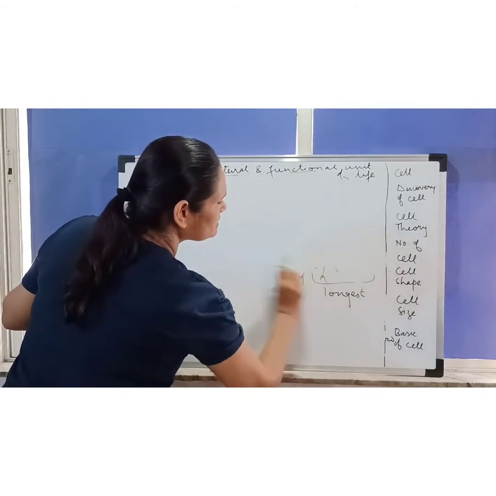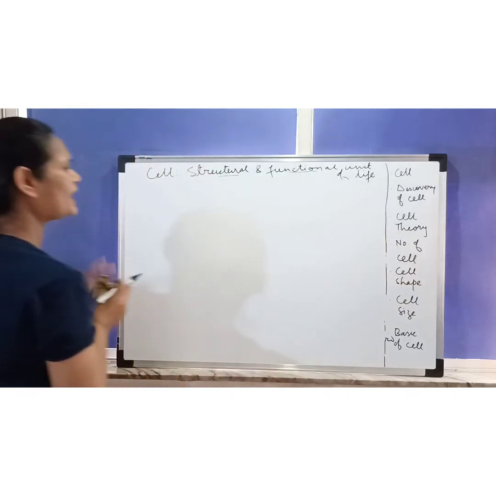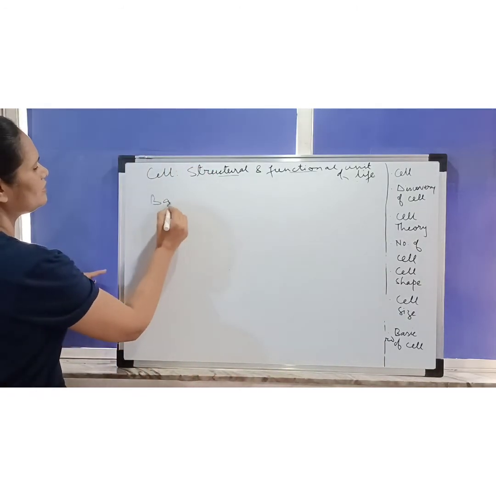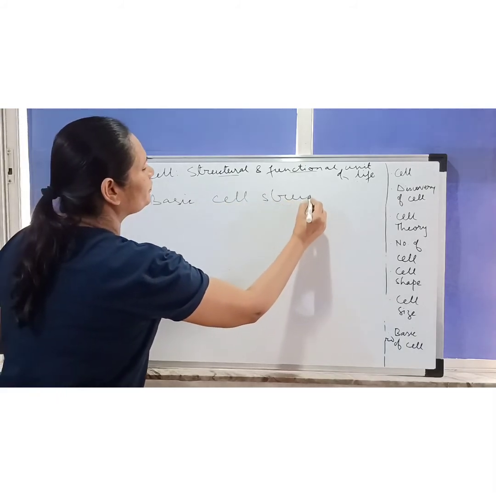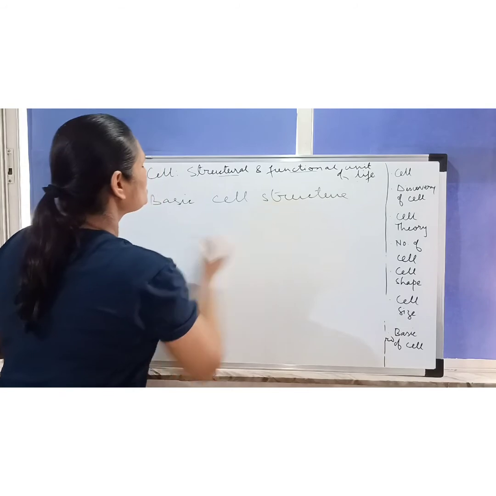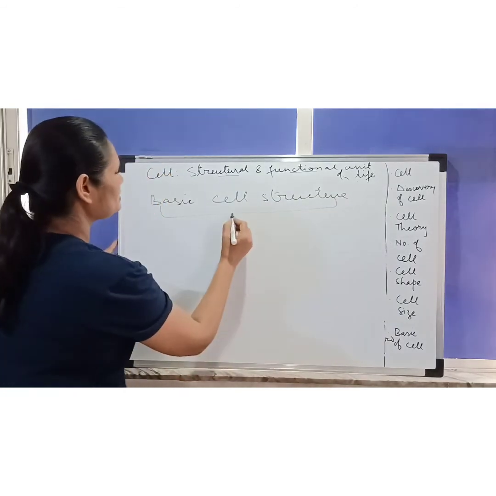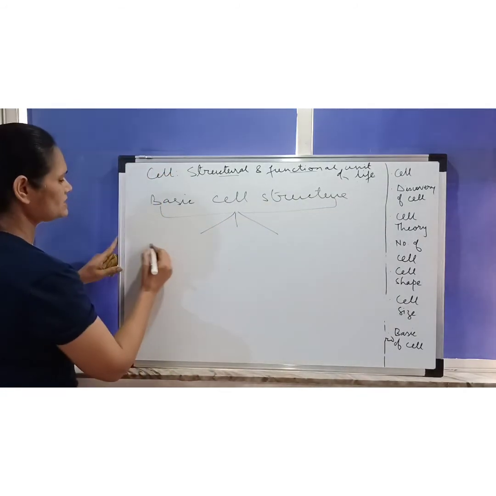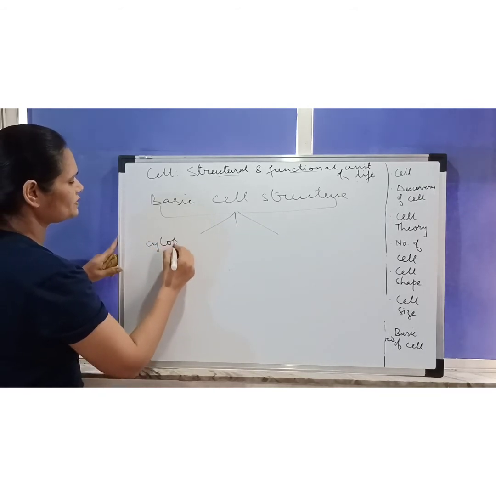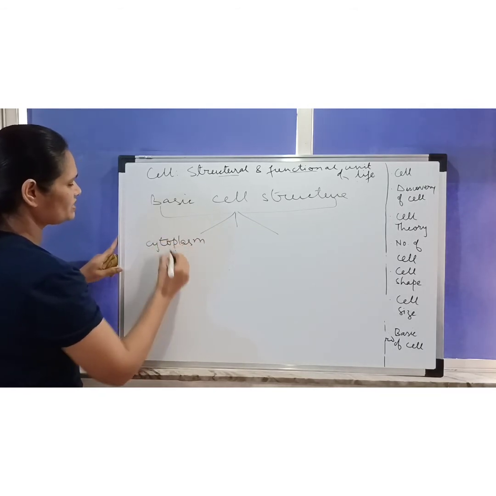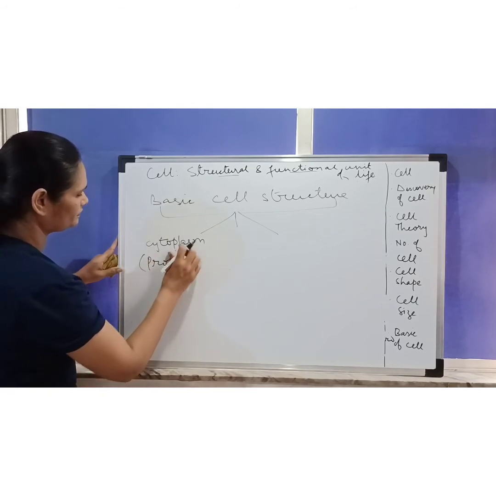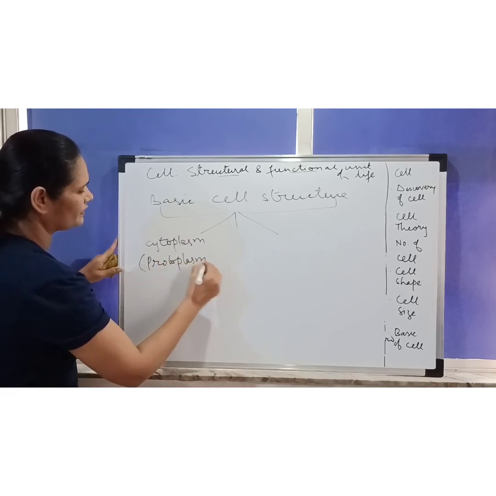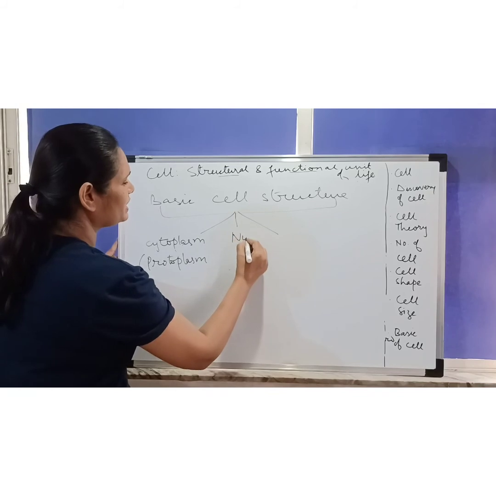Now, the basic structure of a cell. If you talk about any cell, the basic cell structure, any cell will contain three things. One is the cytoplasm, which is also known as protoplasm. Second is the nucleus.